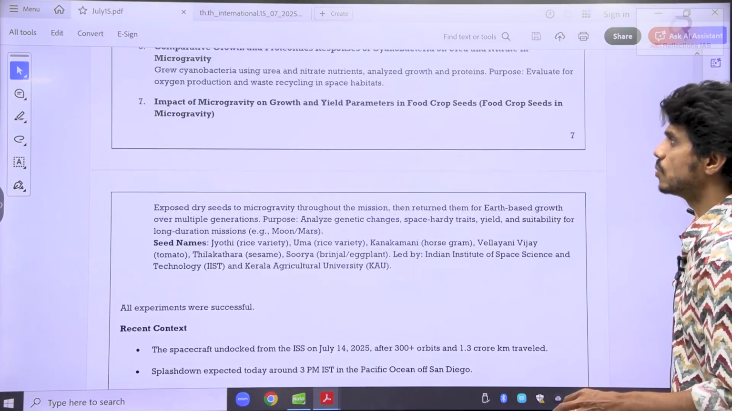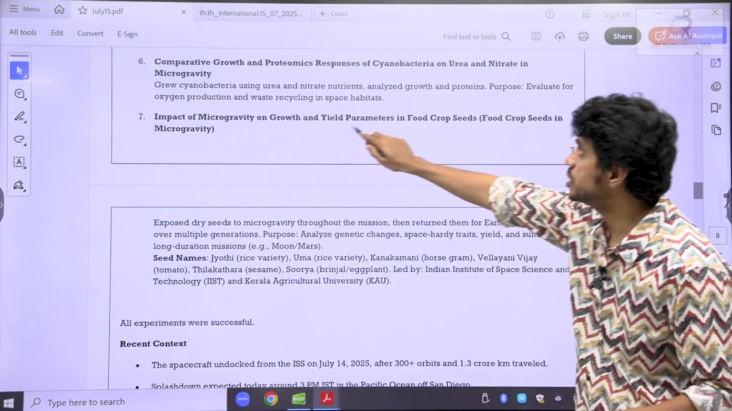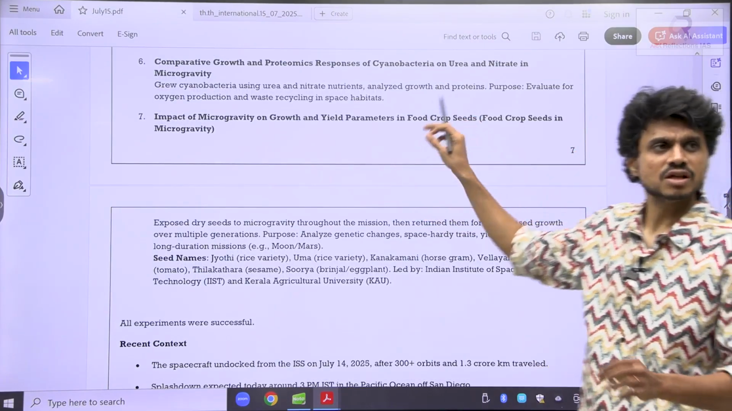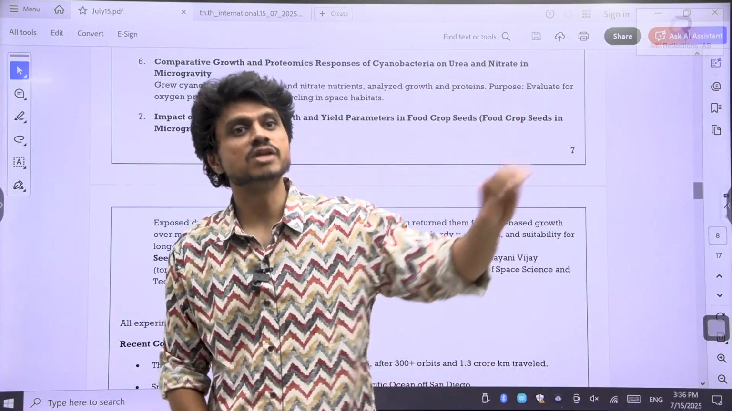And see here, the impact of microgravity on growth and yield parameters in food crops. We have seen they have taken some pulses and some crops from here, and they have tried to cultivate them there.